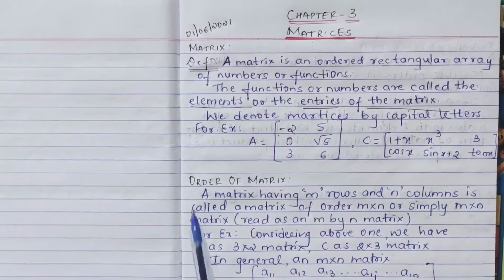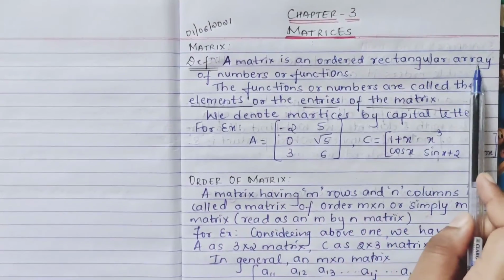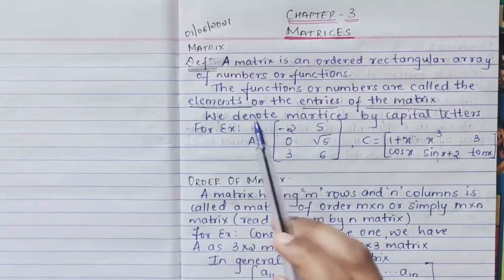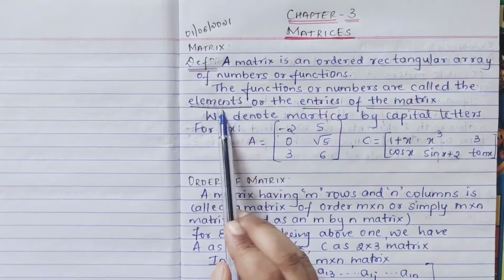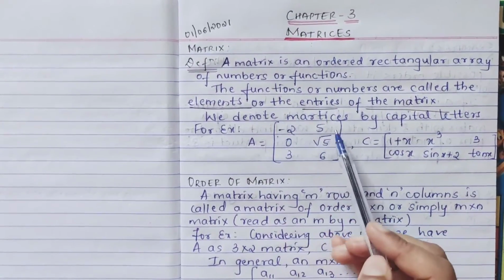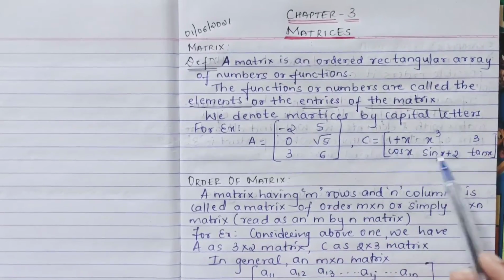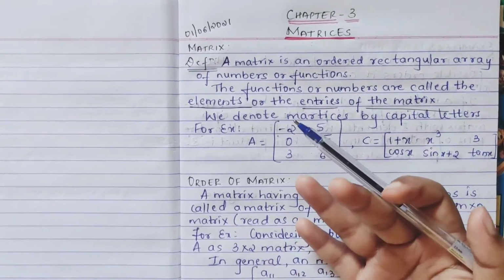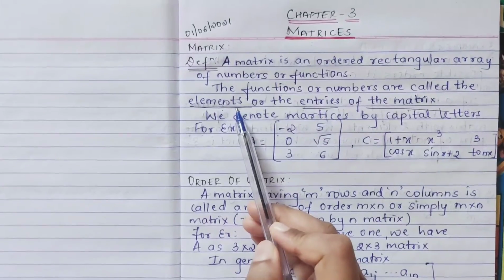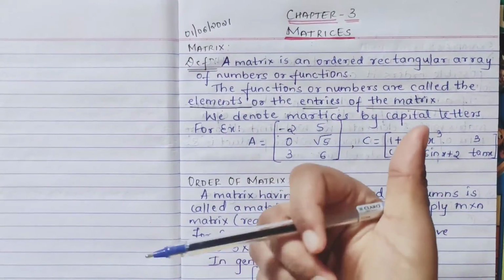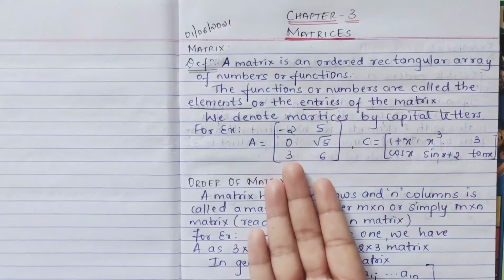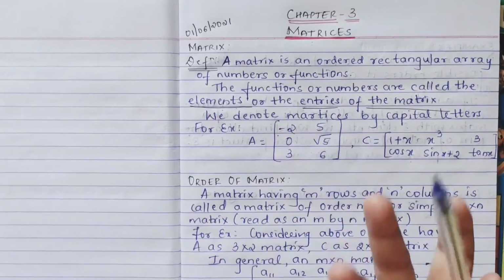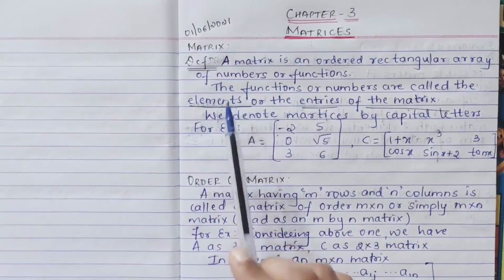Now the definition I have given you: a matrix is an ordered rectangular array of numbers or functions. Here the numbers or functions are called elements. Whatever we write in this rectangular arrangement, we call elements or entries of the matrix. As we proceed, we can use either one. I may be using mostly elements. It might be numbers, it might be trigonometric functions. Since we can't always say numbers, we call them elements.